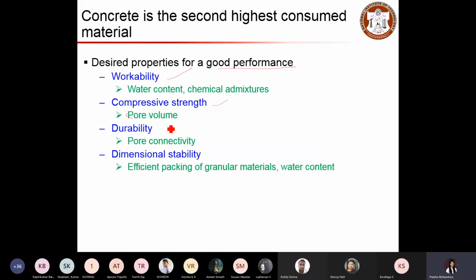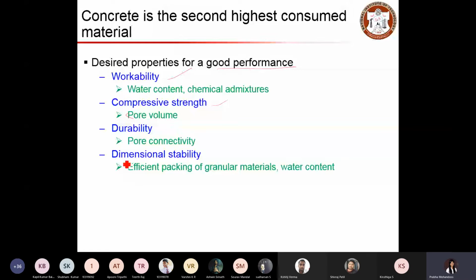We can have pores, but when we have connected pores, that results in durability issues, because connected pores allow other deleterious elements from outside to enter the concrete, like sulfides or chlorides or even water, which will react in the concrete as well as react with steel to deteriorate its performance.